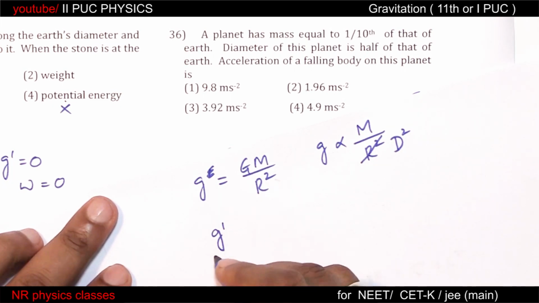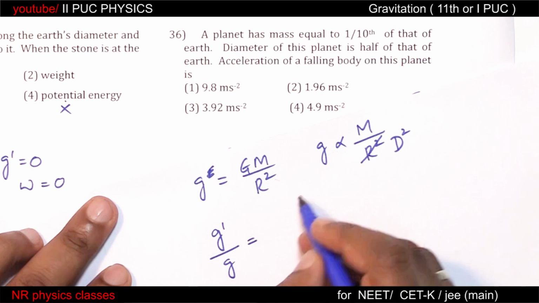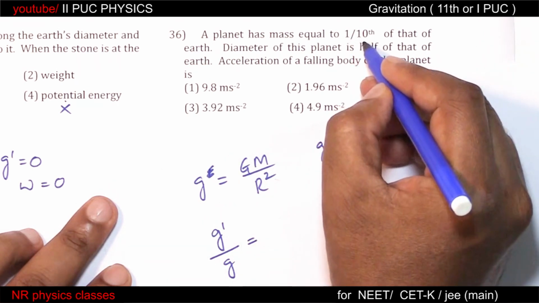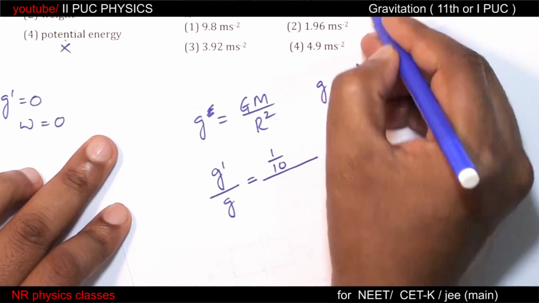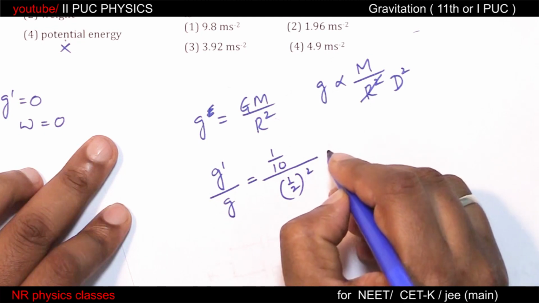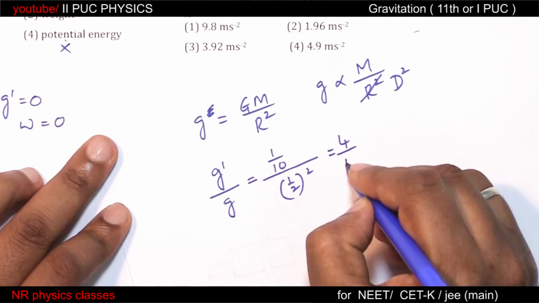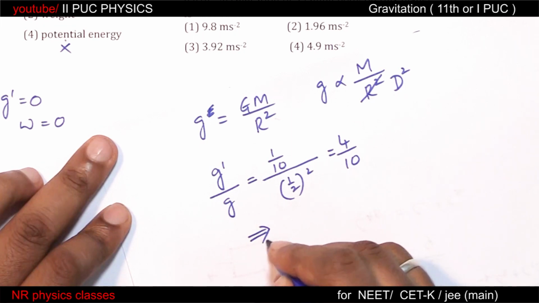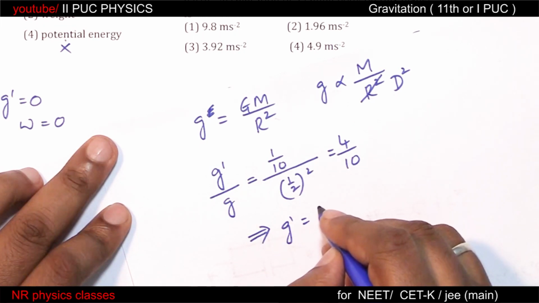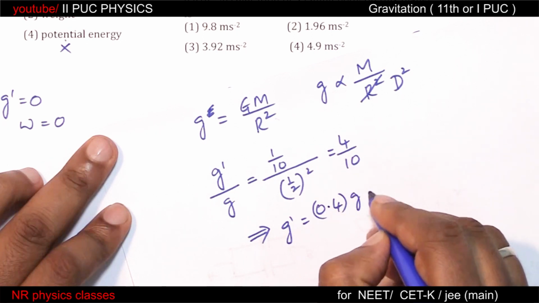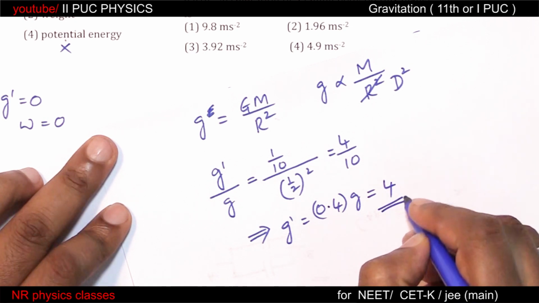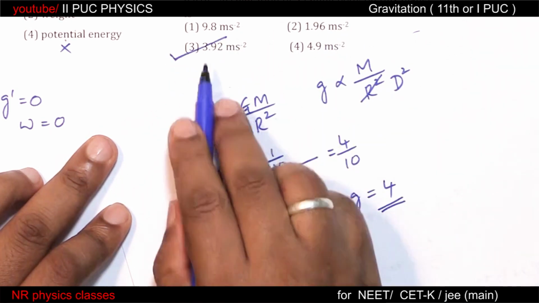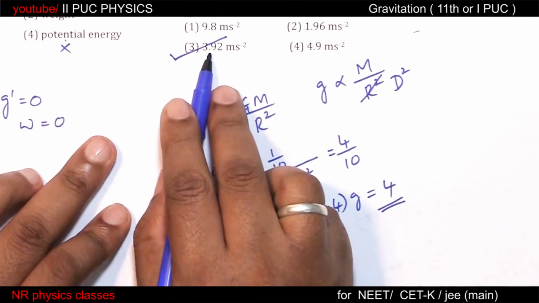Therefore, new acceleration by earlier acceleration equal to m, 1 by 10 by diameter is half, 1 by 2 square. So this 4 goes to numerator by 10, implies g dash equal to 0.4 times g. g is approximately 10. Therefore, 4. They have taken 9.8. Therefore, they got 3.92.